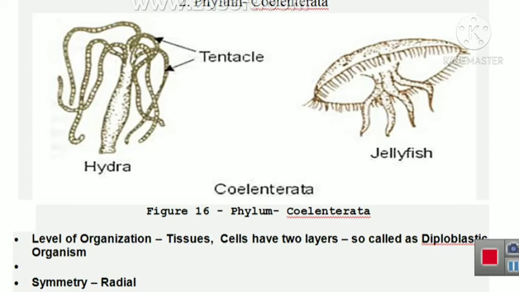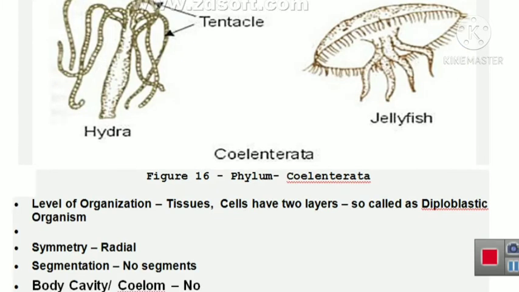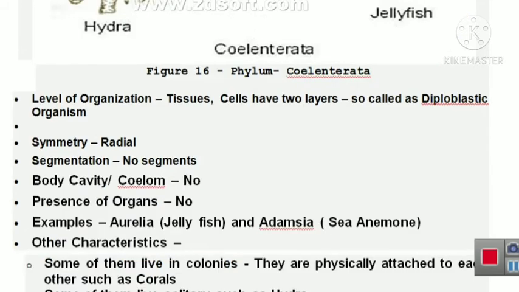The level of organization in these animals, like Hydra and jellyfish, is that they have two layers of cells, so they are called diploblastic. Body is cylindrical. There is no true body cavity. Examples: Aurelia, that is jellyfish, and Adamsia, that is sea anemone.